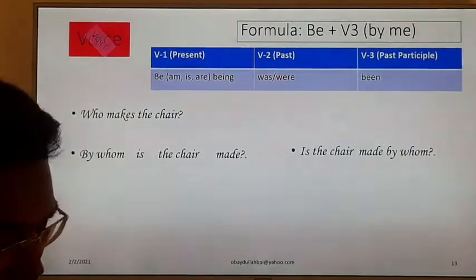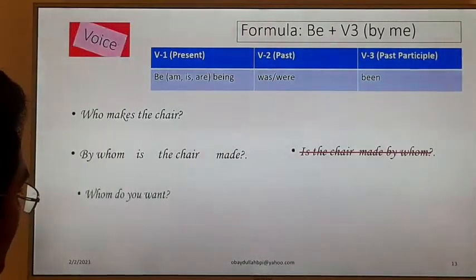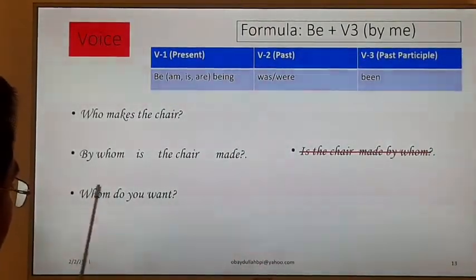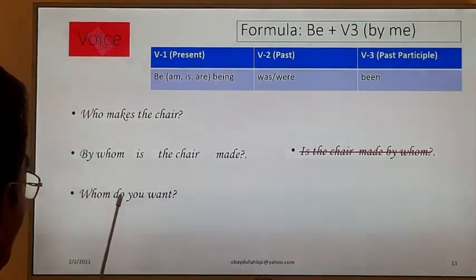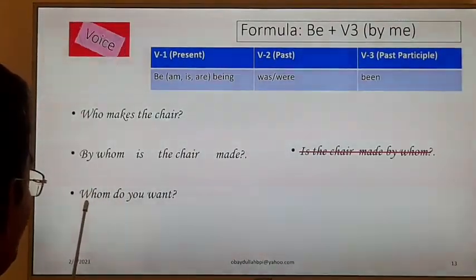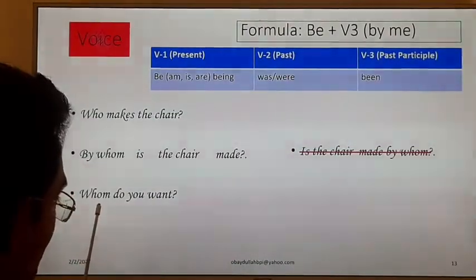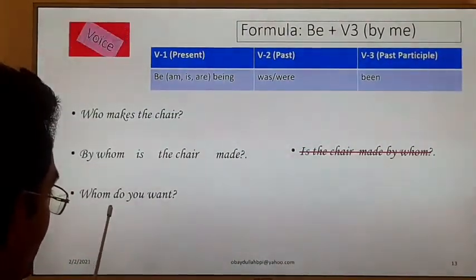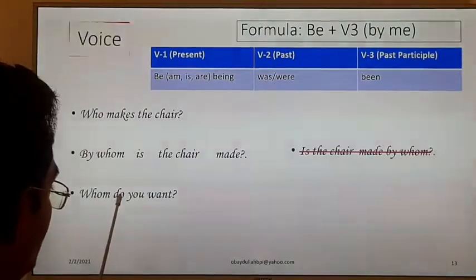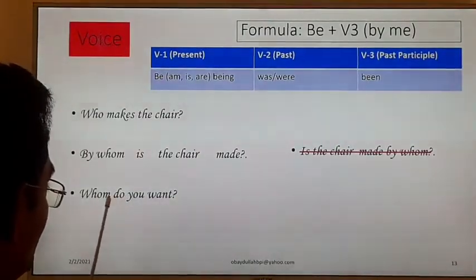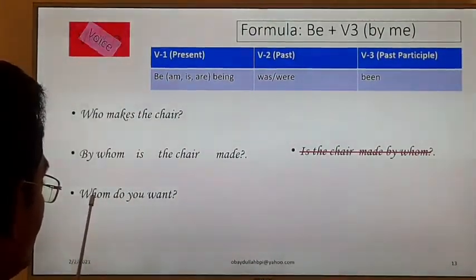Okay, time is very short. Next example, whom do you want? Here you is the subject and whom is the object. It is a very complex sentence, a very difficult sentence, but we have to find out the subject and the object. Here the subject is you and the object is whom.